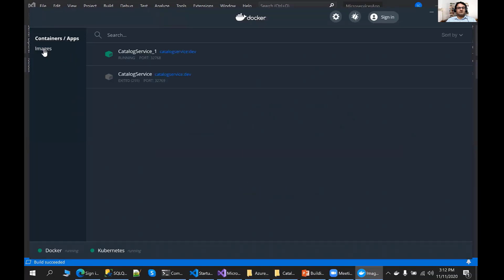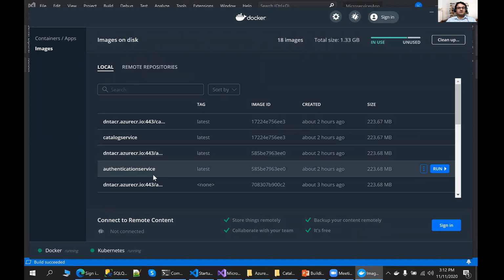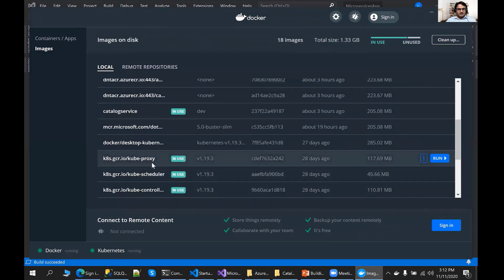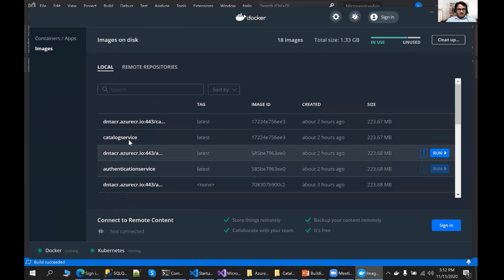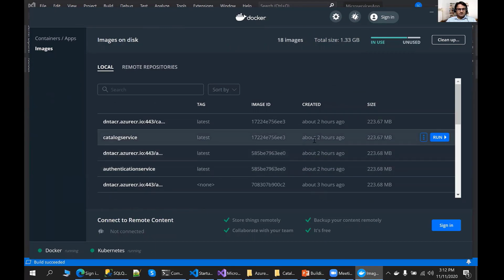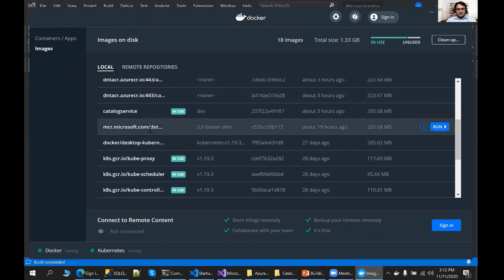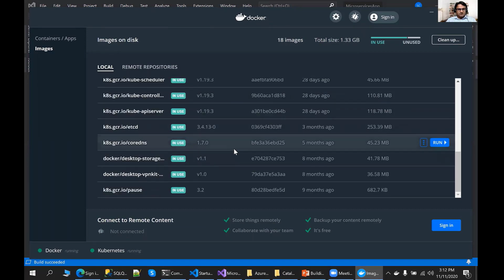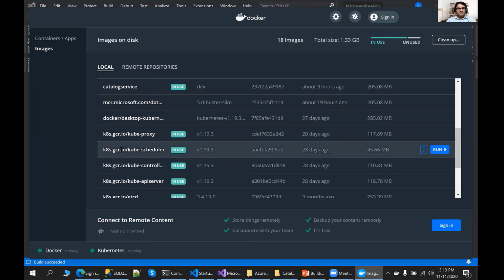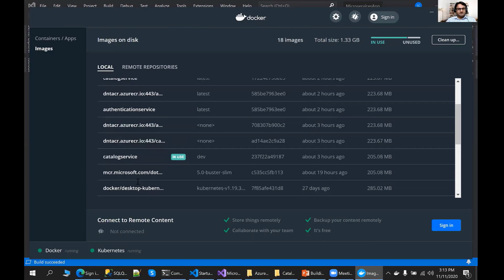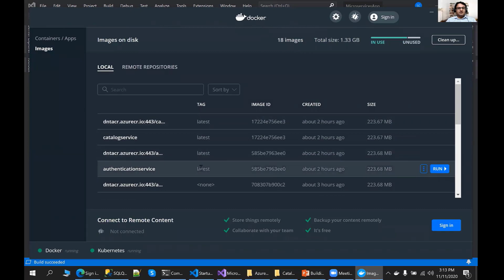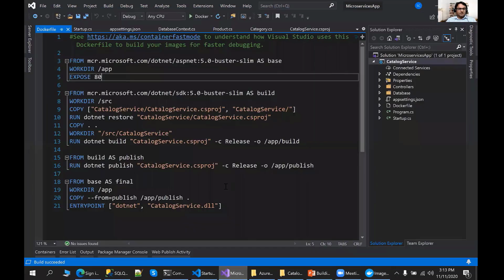So I can go to the images section, and in the images you will find these. Here, this is the catalog service image, which I built recently. And you will find I have the .NET 5.0 Docker image, and we have Docker images for others also, like the Kubernetes setup I have already done here. So we have images related to Kubernetes. So the first time it will take time. In my case, the images are already available locally, so it is just using the local images.